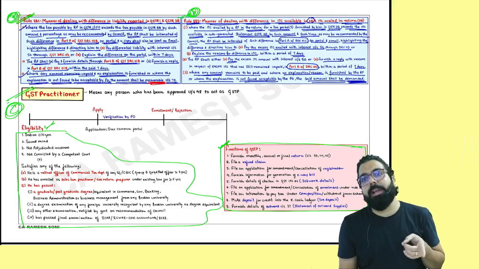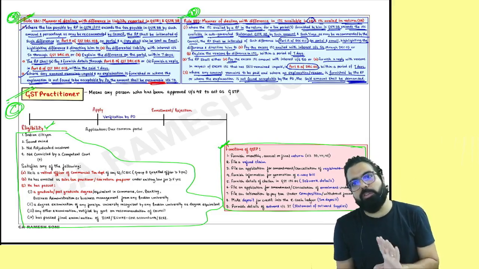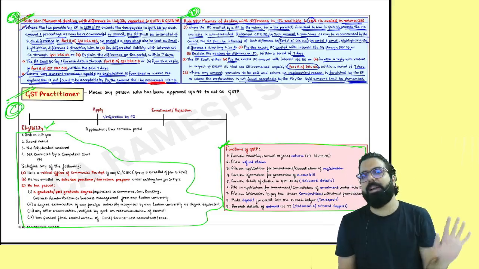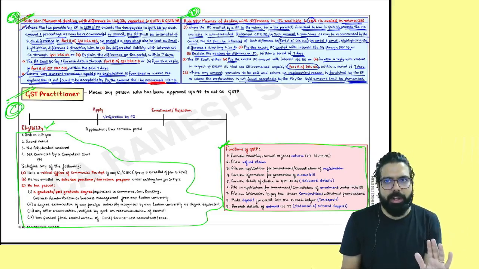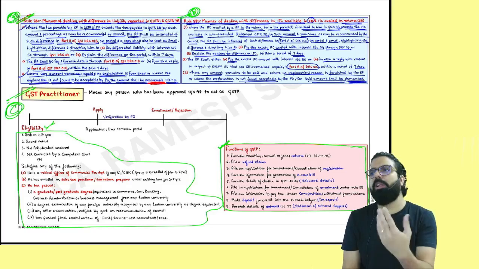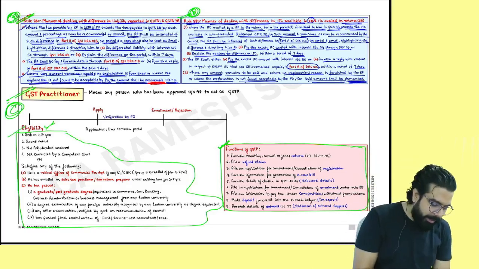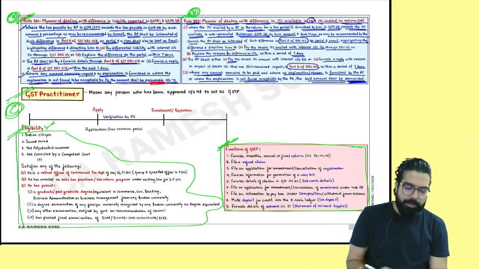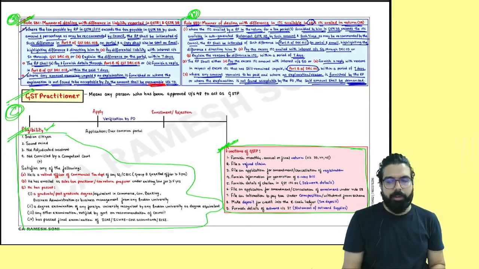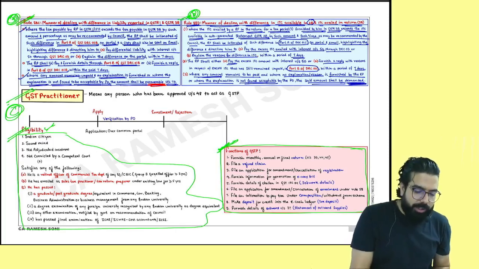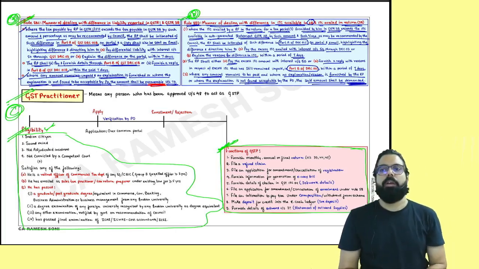Eligibility, who are the people eligible, and what are the functions of a GST practitioner is completely reading category. I don't think they should ask in the exam, but what if they do? So please read these 2 points and go for your exam, that's all. I will close my revision on the chapter of returns over here. Let's go ahead, everyone. Done.